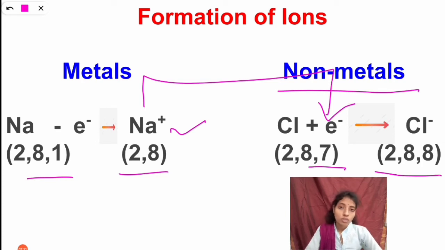So here sodium is losing 1 electron, and chlorine will take that electron and become stable with 8 electrons in the valency shell. So you can see here the configuration 2, 8, 8. So these elements are known as non-metals, and sodium comes under the metals.